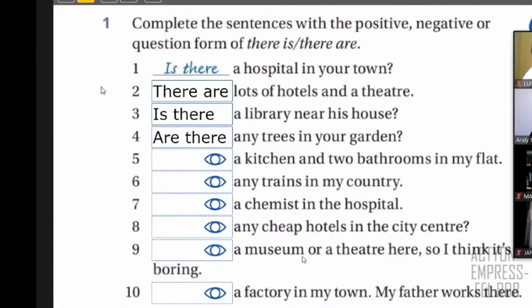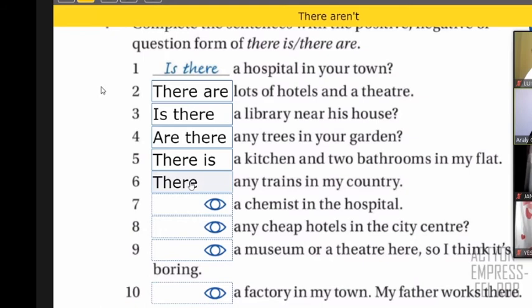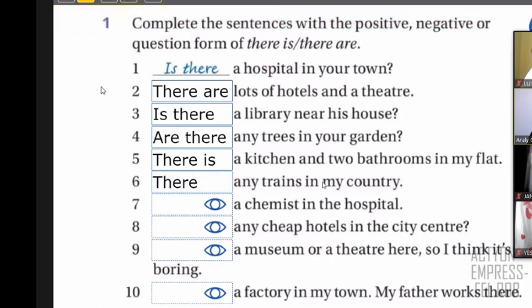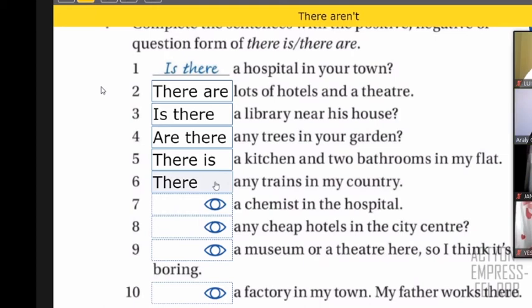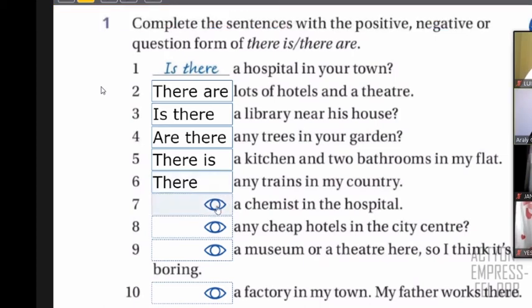We continue with Desiree. Number 5, there is. Okay, so we have there is. That's correct. Thank you, Desiree. We continue with Genesis. Number 6 is there aren't. There aren't, right. Yes, that's correct. Thank you. And we continue with, let me check the person. One moment, please. Fernando, continue. Okay, number 7, right? So that's correct.